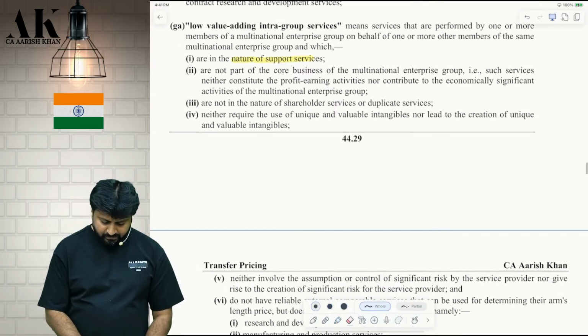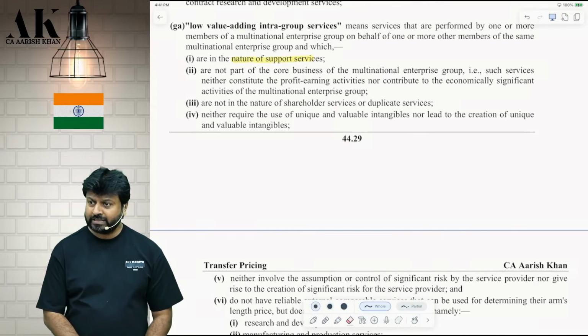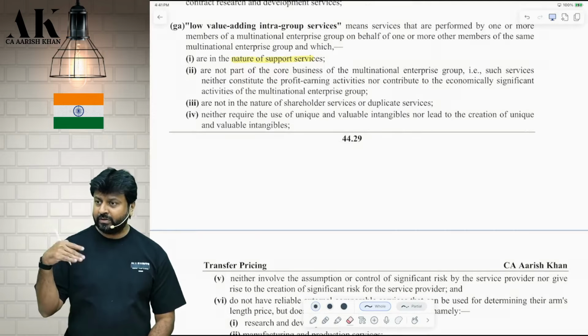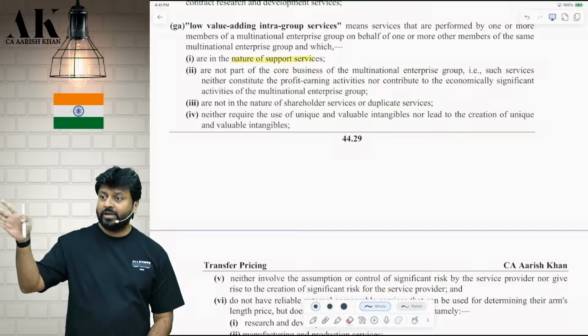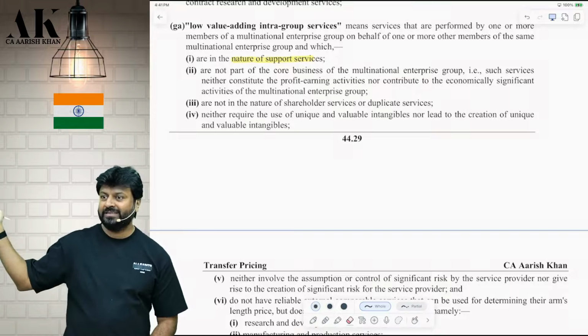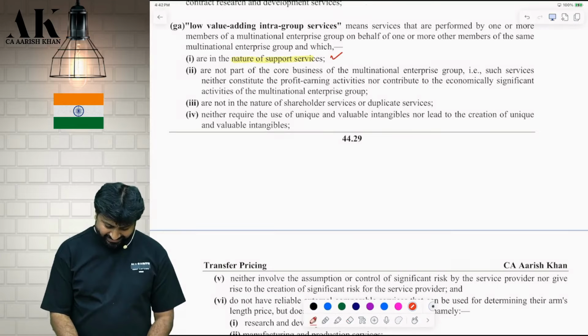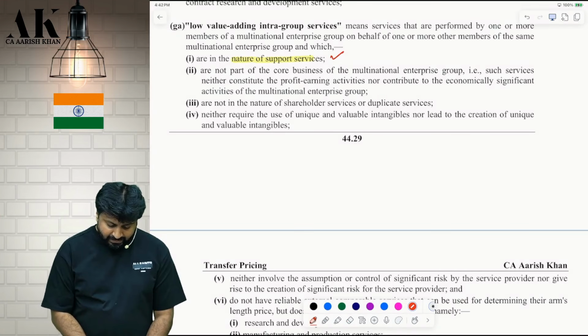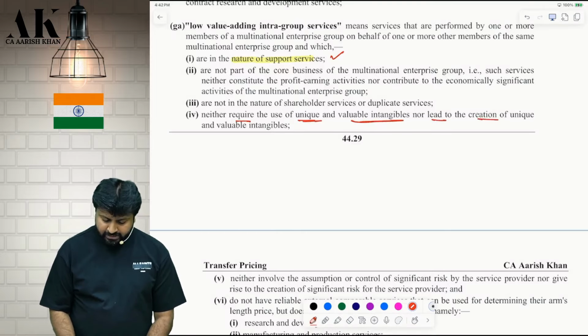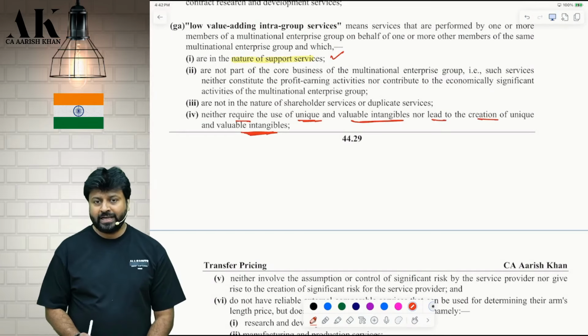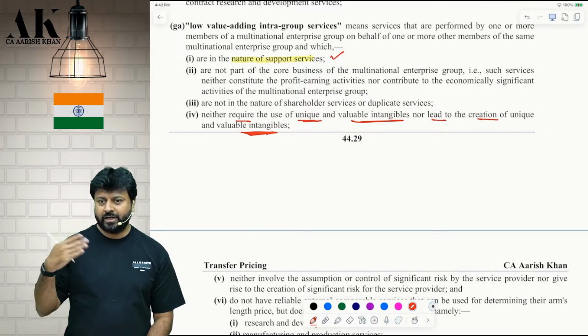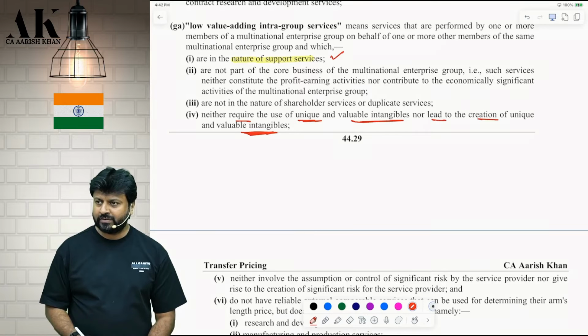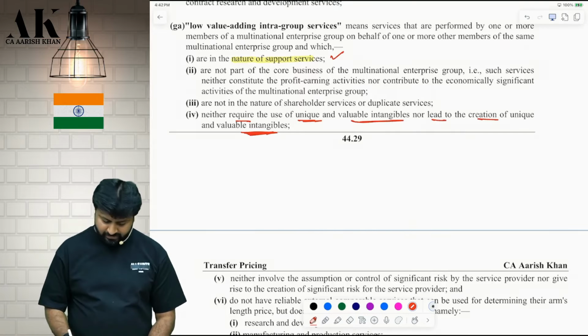Next one, what we are learning: what includes low value adding services, what it does not include. See, both the things are given together in all the points. Some points are included, some points are not included. Check properly. Yes or no, like the first one is low value adding service. Correct? Next, which neither require unique intangibles nor lead to creation of unique value intangibles. So there is no sharing of what? Patent, etc. between both of us. If that is the case, then that is not a low value adding service. Then that will be considered a very high value adding service.